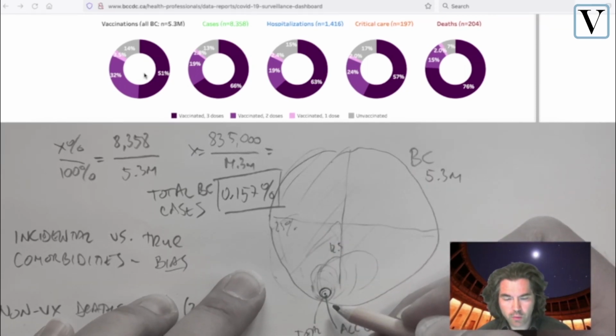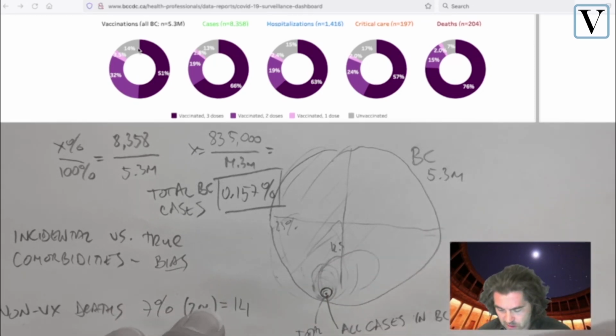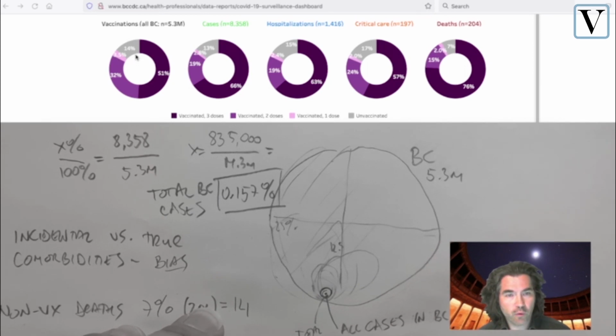So the way to look at this would be to look at what we seem to have as a control group here, which is these right here, 14% unvaccinated people. Because 14% is a very large percentage for a scientific study, considering that we are even here working off of 8,000 cases to derive conclusions and post it directly on the government's website. So 14% unvaccinated people is a very large sample size to see what happened to them.